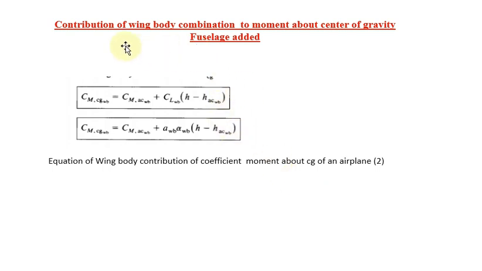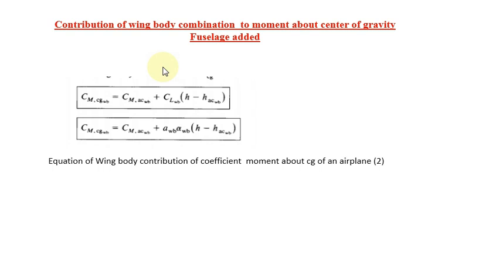The second equation is the contribution of the wing body combination to moment about center of gravity. In practice we are combining wing and the fuselage. We are considering wing and the fuselage, finding the equation for the wing body combination. It can be obtained only from a practical point of view, by using the wind tunnel or some other method, you can find the contribution of the wing body combination to the coefficient of moment about center of gravity. But theoretically it's very difficult because it involves so much interference.